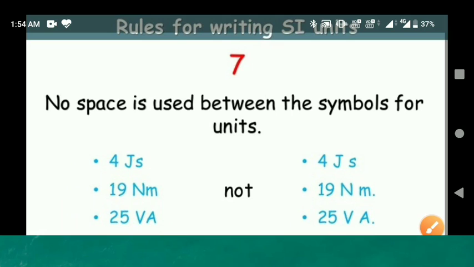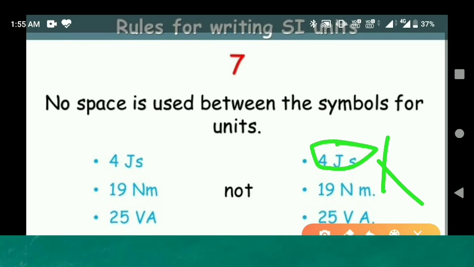So don't leave the space between the symbols. Okay, JS, J space S, these are the wrong assessment.